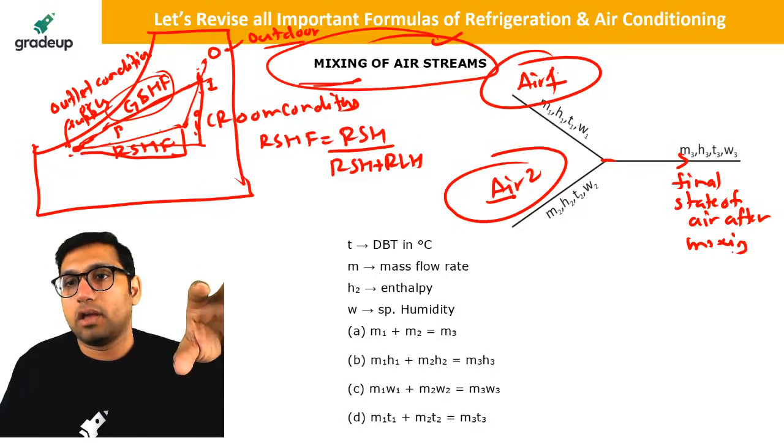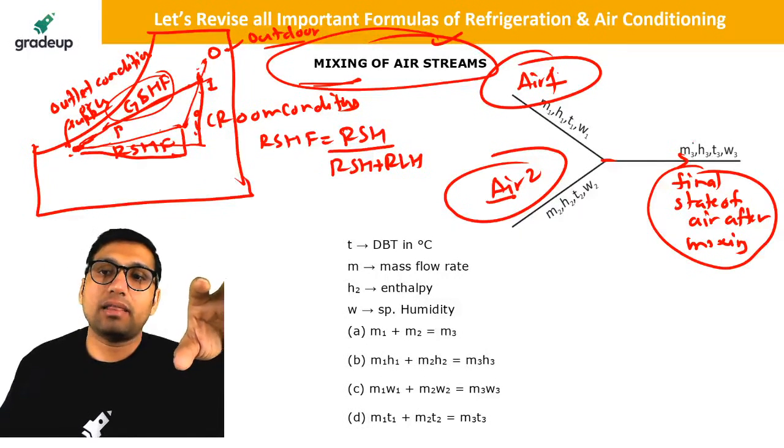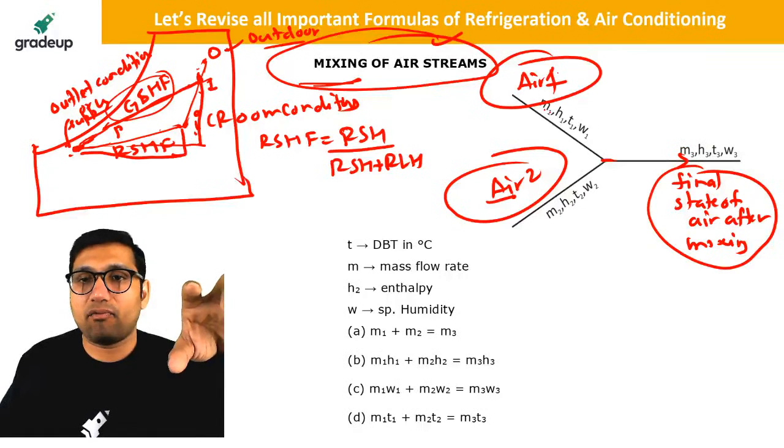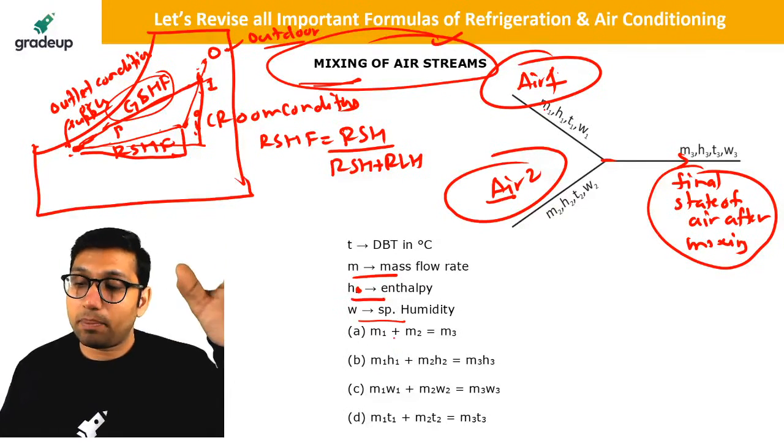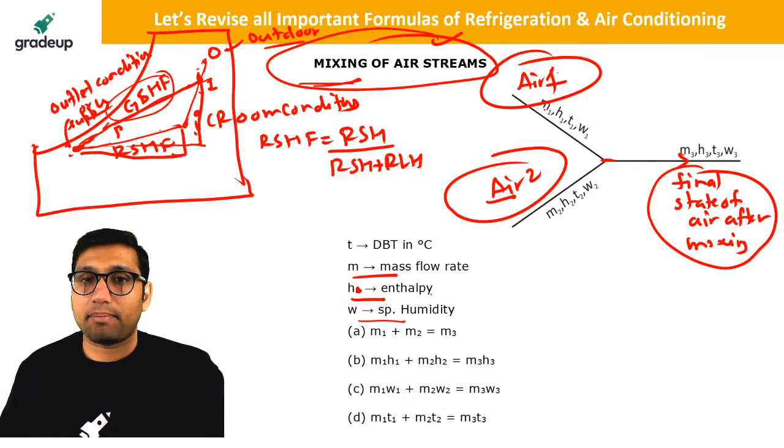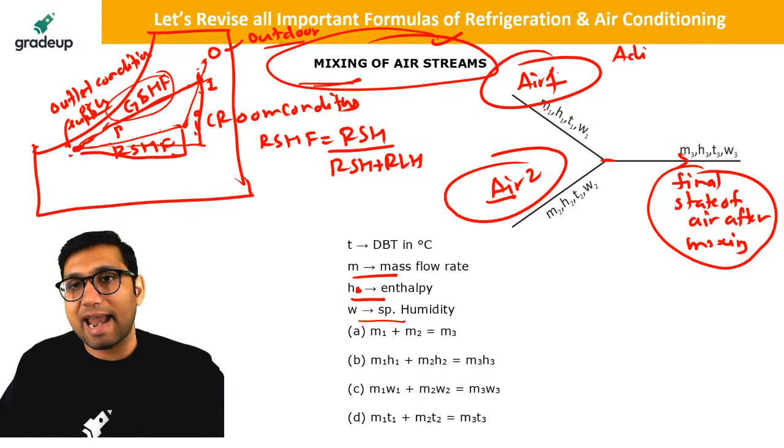Okay, clear? This is the final state of air after mixing. So let us say this is M1, H1, T1, W1. M1 is the mass flow rate, H is the enthalpy, W is the specific humidity. So basically by the concept of mixing, it is very simple. It is also called adiabatic mixing, that is mixing at constant enthalpy.